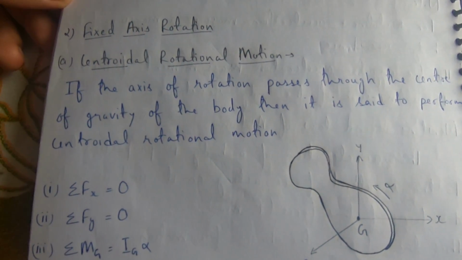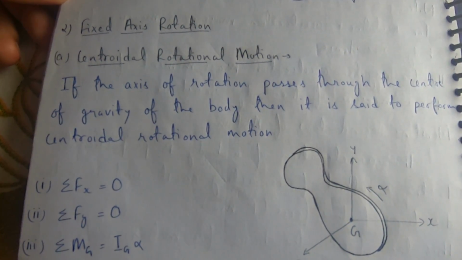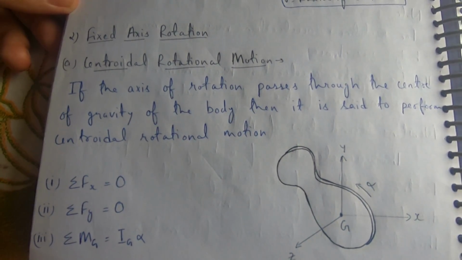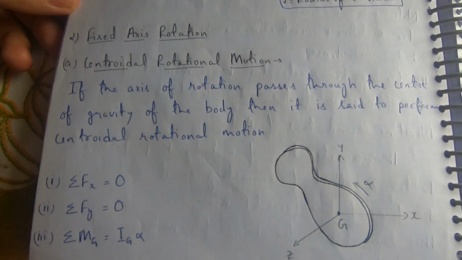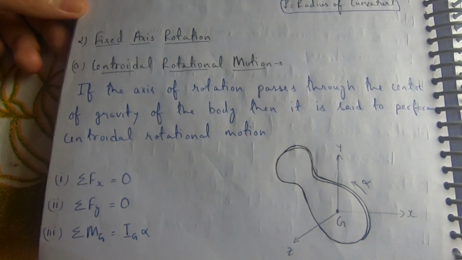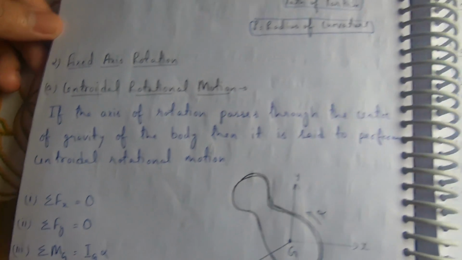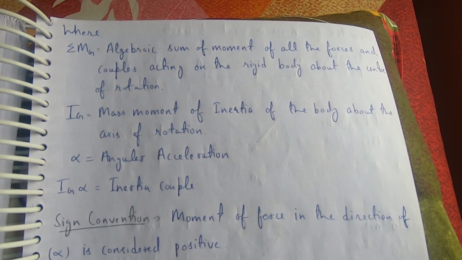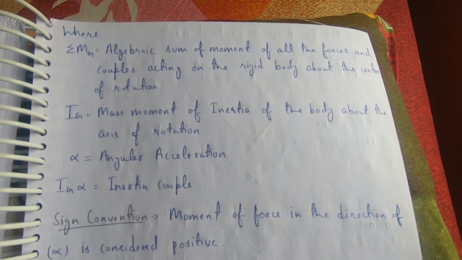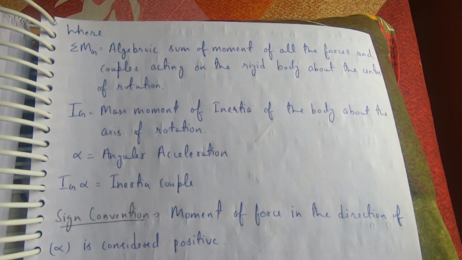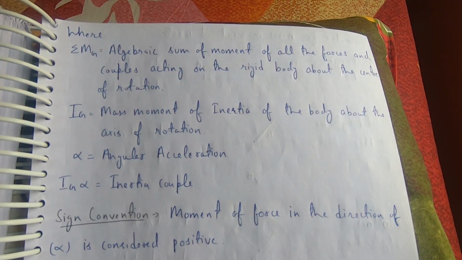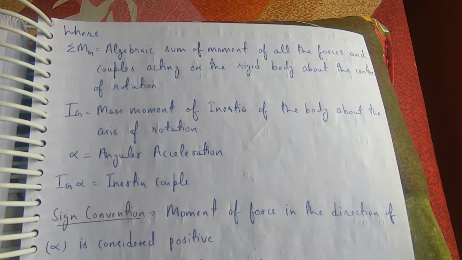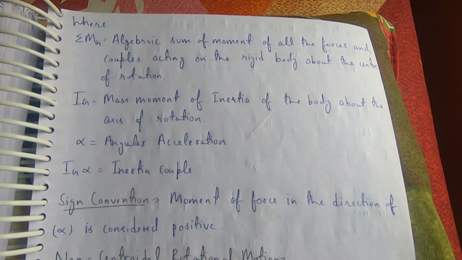Fixed axis rotation, centroidal rotational motion. If the axis of rotation passes through the center of gravity of the body, then it is said to perform centroidal rotational motion. Summation of forces in x is equal to 0, summation of forces in y is equal to 0, summation of moment about G is equal to Ig into alpha, where summation of moment about G is the algebraic sum of moment of all the forces and couples acting on the rigid body about the center of rotation. Ig is the mass moment of inertia of the body about the axis of rotation. Alpha is the angular acceleration, and Ig multiplied by alpha is the inertia couple.